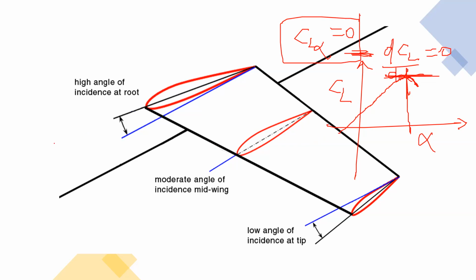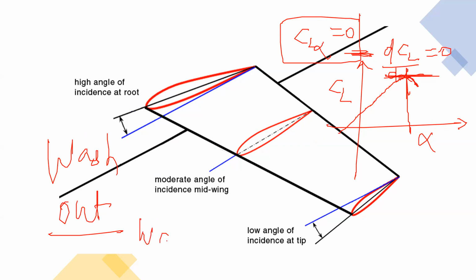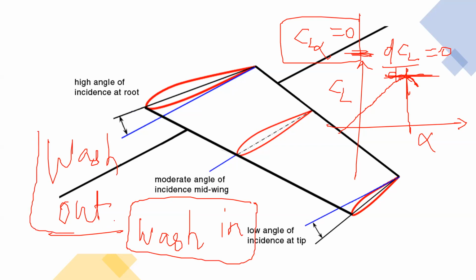So this is called washout, and the opposite phenomenon is known as wash-in, in which the incidence angle will be smaller here and higher here. Do you guys know anything where wash-in is used? Any device or aerodynamic element where you use the phenomenon of wash-in?